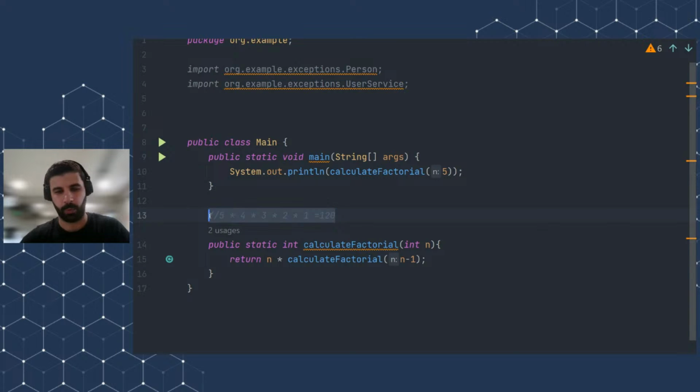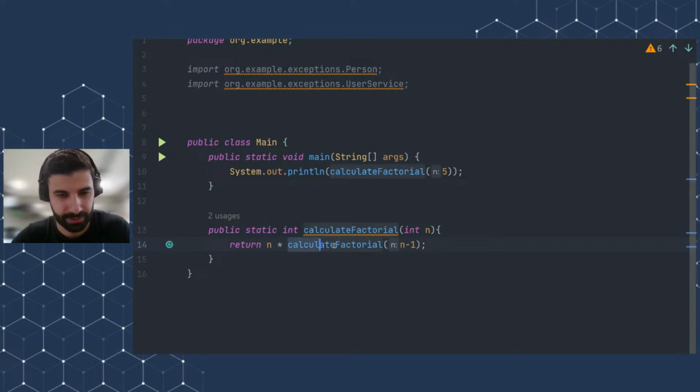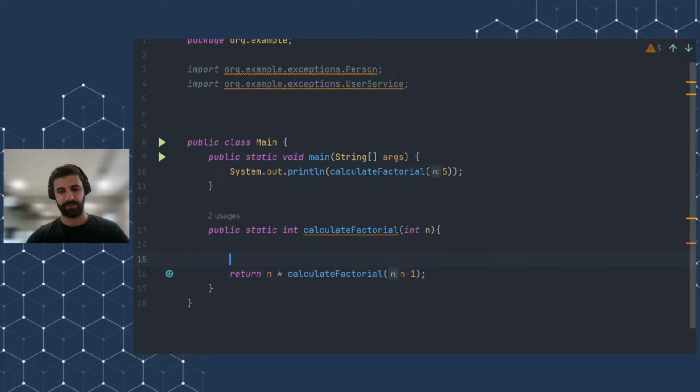And someone might ask, what the hell is this? Anyway, this is something called recursion. Recursion is when you are calling the function itself several times until a baseline. So when we first enter with 5, it will be like 5 times 5 minus 1, which is 4, and then we will go through 4 till 4 minus 1, which is 3, and we'll go to 3 minus 1, which is 2, and etc.